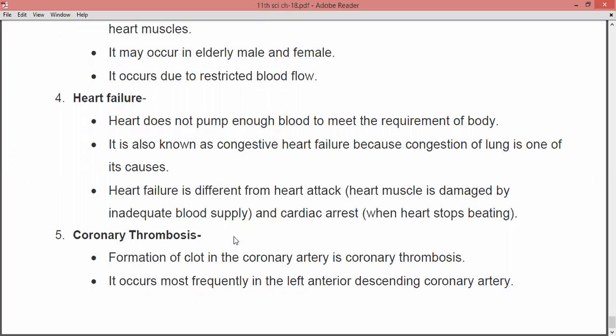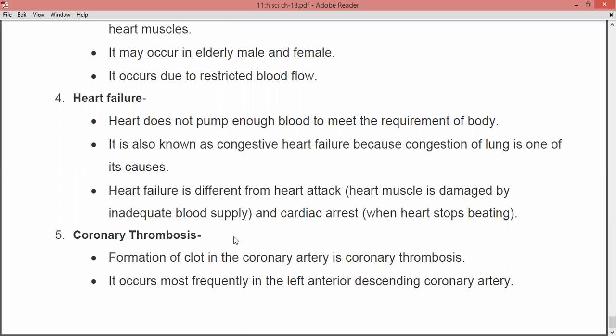So when the blood comes back, the heart is again dealing with the same type of blood, and this can lead to heart failure. Furthermore, the heart cannot pump enough blood as per the requirement of your body.